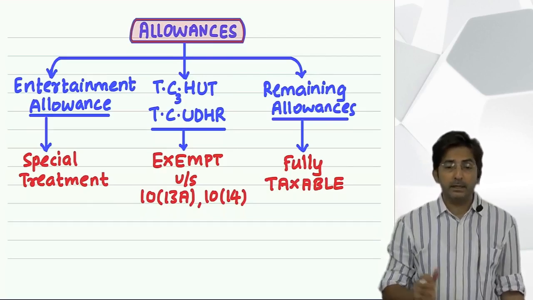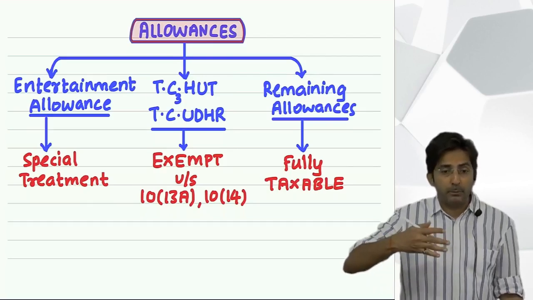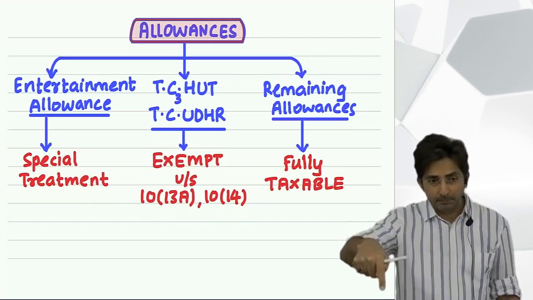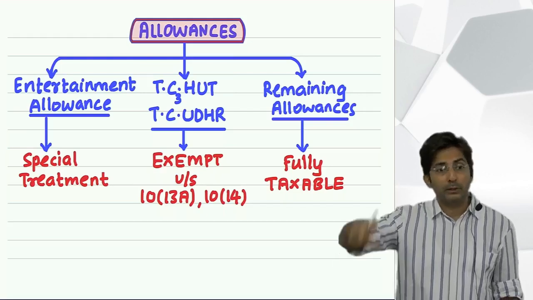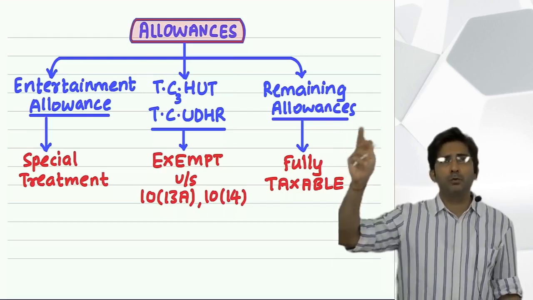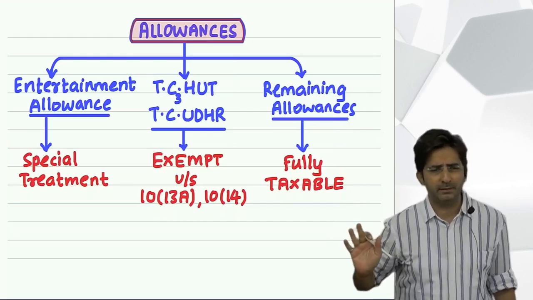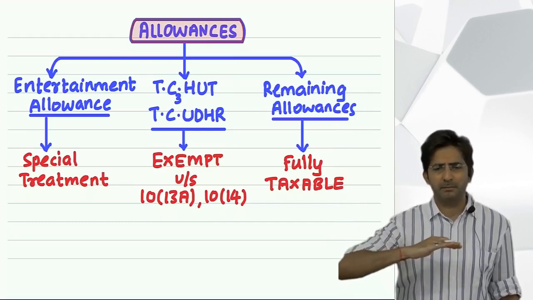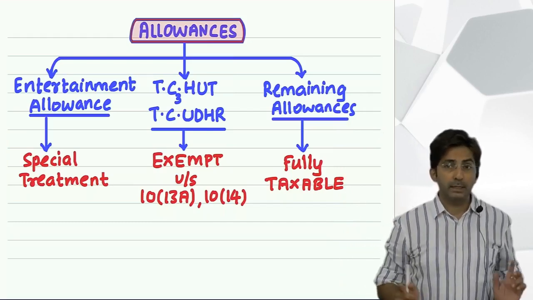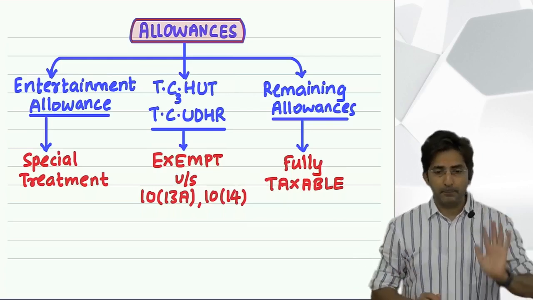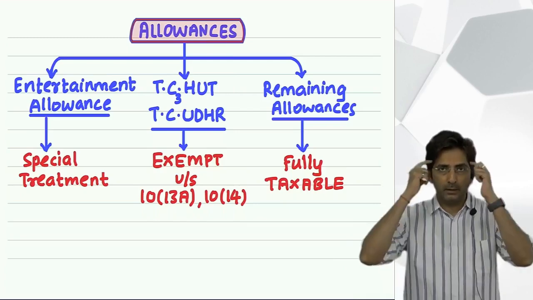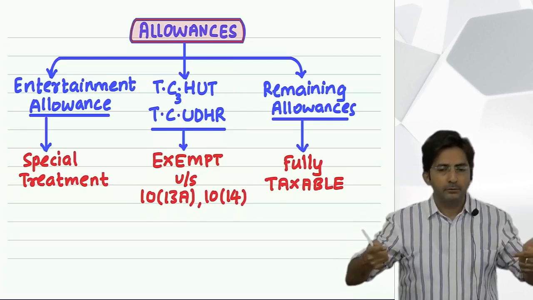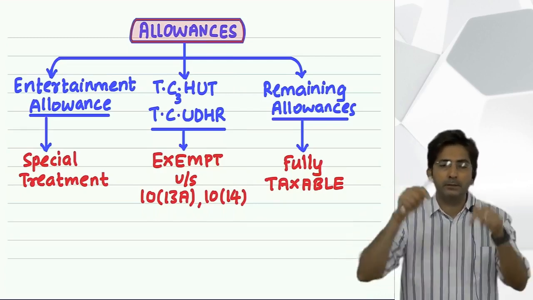Because see, in case a driver gets 20,000 per month for these expenses, 70% of that comes to 14,000. But the government says no, 14,000 we don't want to exempt. We have a capacity of maximum 10,000. So in short, there are two limits, 70% or 10,000. But then whichever is lower. See, whenever the government has a double mind, you have to stick to which mind? The one which is lower.